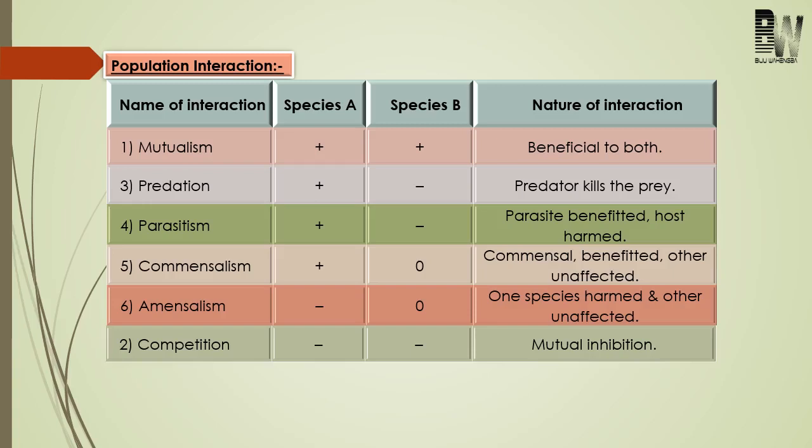And coming to competition, from this table we cannot define competition, okay? So we define competition like this. It is an interaction between two organisms in which the fitness of one organism will be lower in the presence of another organism or another species. Okay, so we will discuss this one by one in detail.